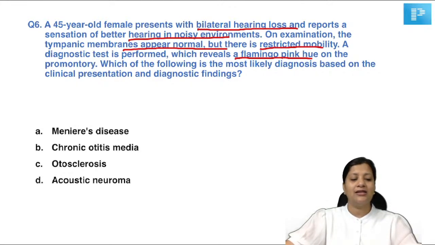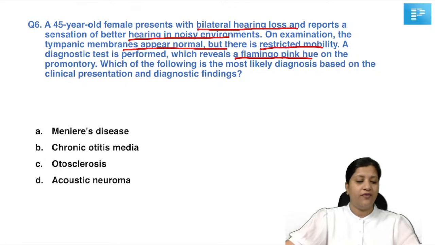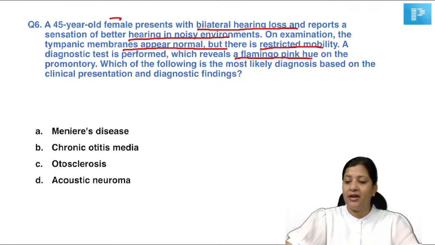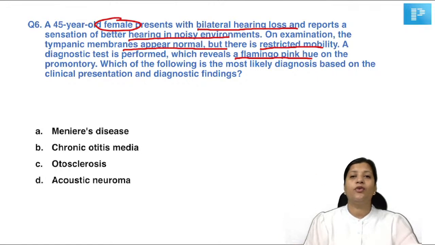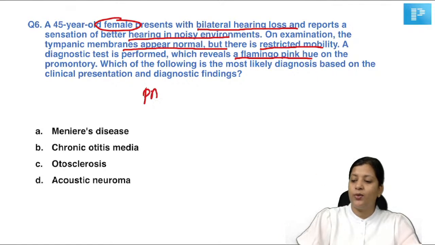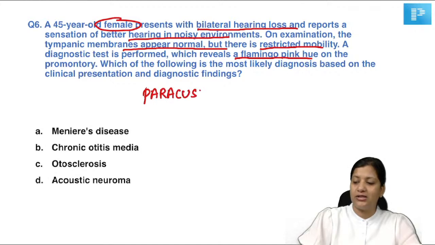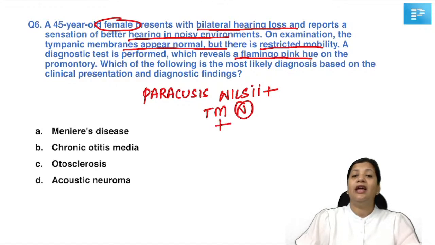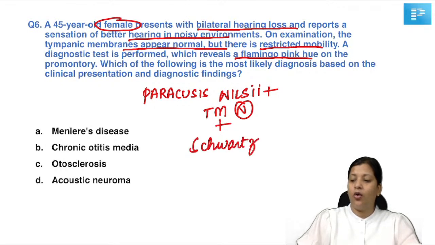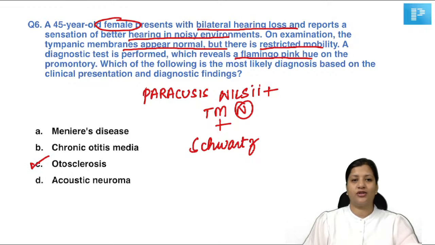Now, this is a very simple question. I know all of you can answer this, because we have a middle-aged female, bilateral hearing loss, presenting with hearing better in a noisy environment, which we call paracusis willisii. Paracusis willisii plus tympanic membrane normal plus restricted mobility plus flamingo pink appearance, which we call the Schwartz sign. All of them are diagnostic for otosclerosis.